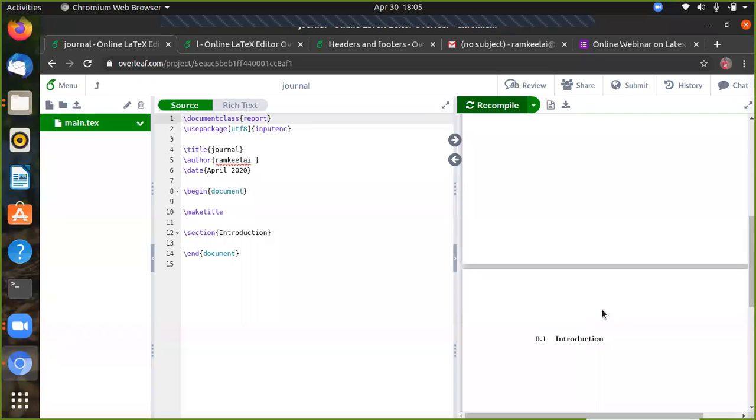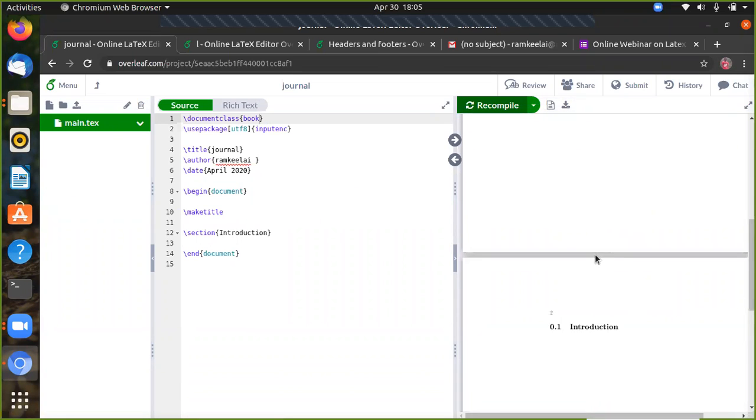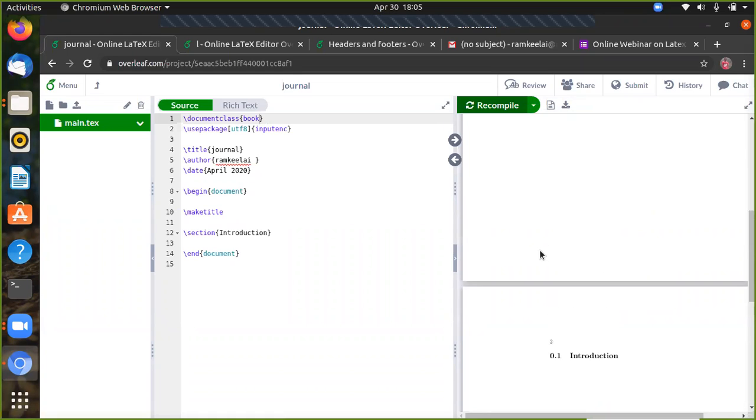Same thing with the introduction part. In the same way we can go about it. Same thing here in the part. So we must know the difference between report and article.